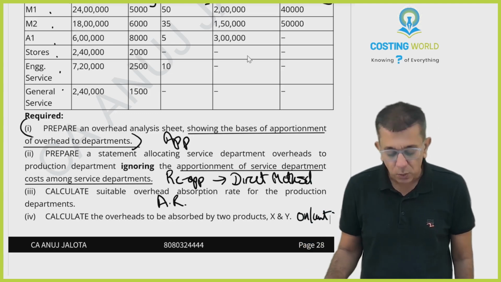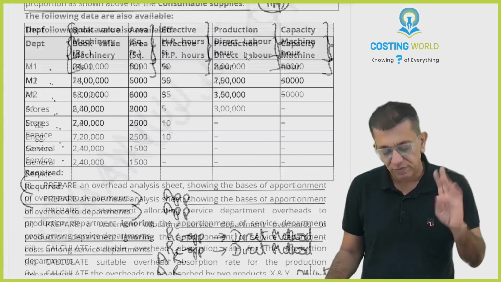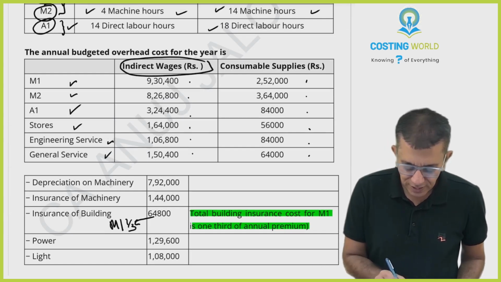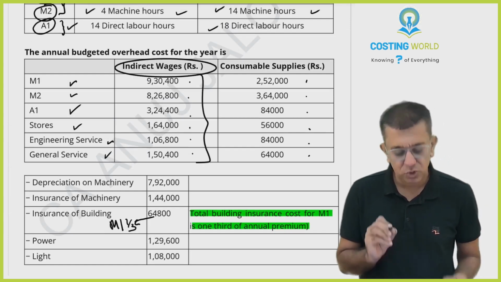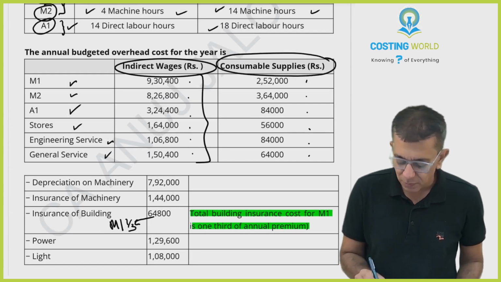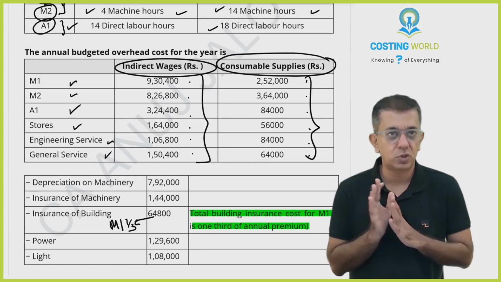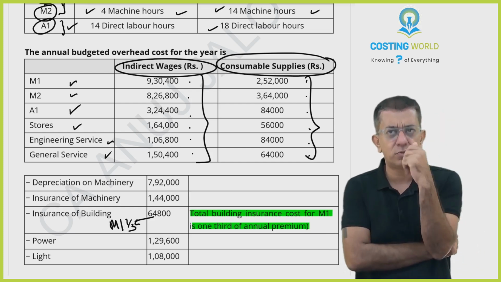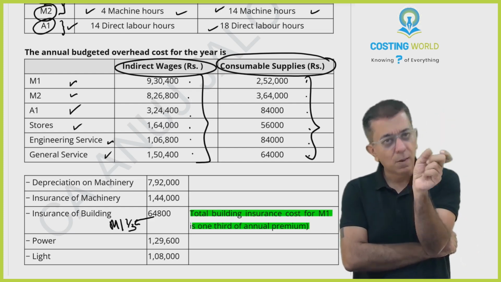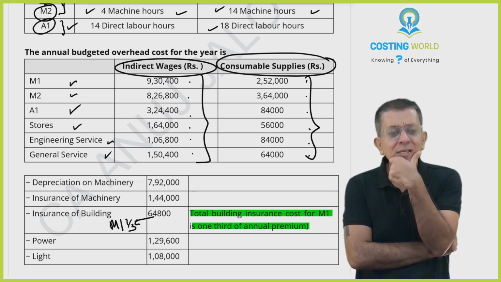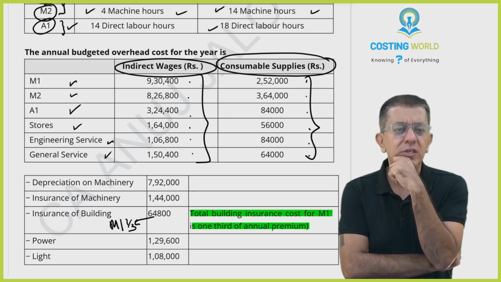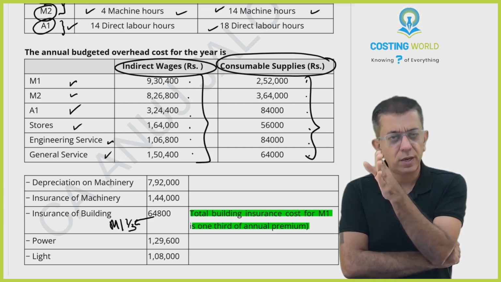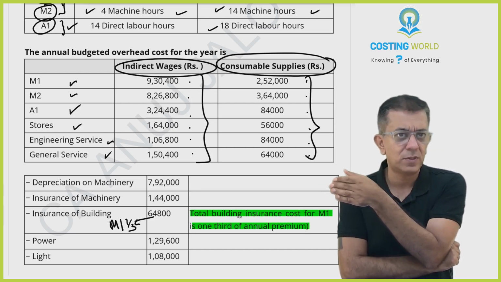Only try to allocate all the overheads to the various departments. See, in that, you have the breakup of indirect wages among the 6 divisions. You have the breakup of consumables among the 6 divisions. So therefore, we are going to be making the following columns, like always in the chapter of overheads: expenses, amount. Then you all have your basis. Then 3 production departments and 3 servicing departments.